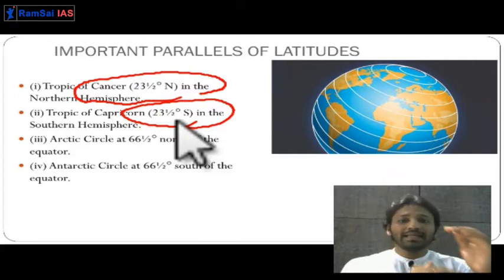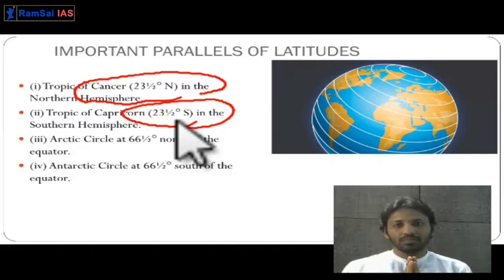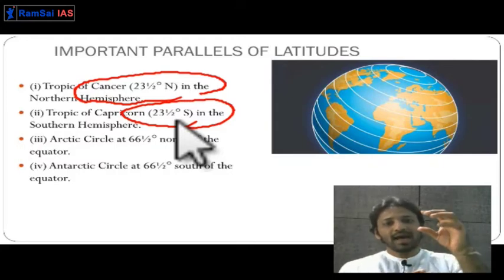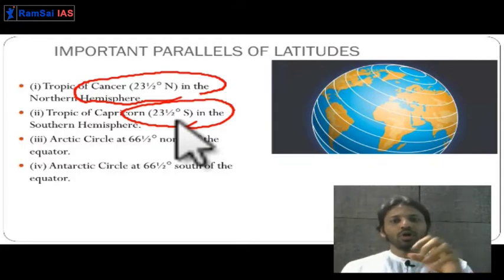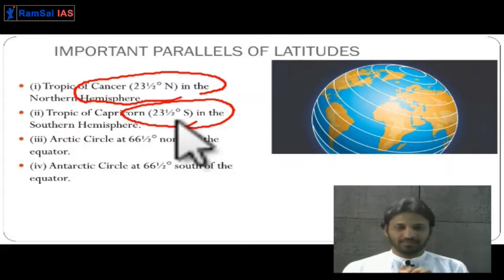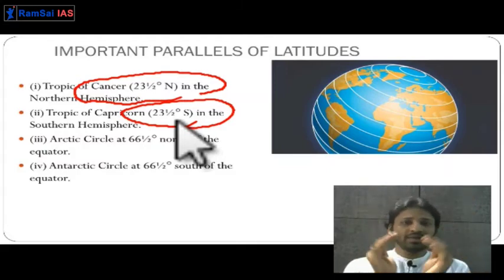That is why this zone is known as the torrid region, because it gets a huge amount of sunlight, and the sun is directly overhead, so they get direct sunlight. The angle between sunlight and the surface of the earth is higher.